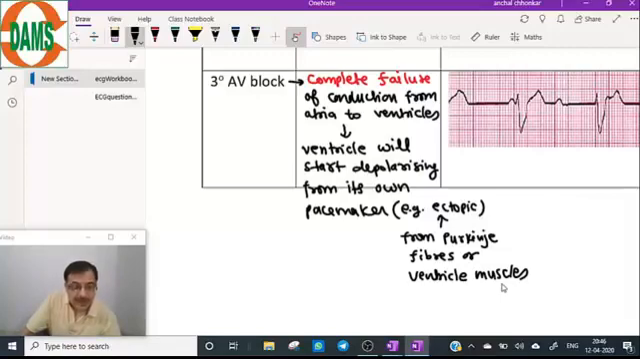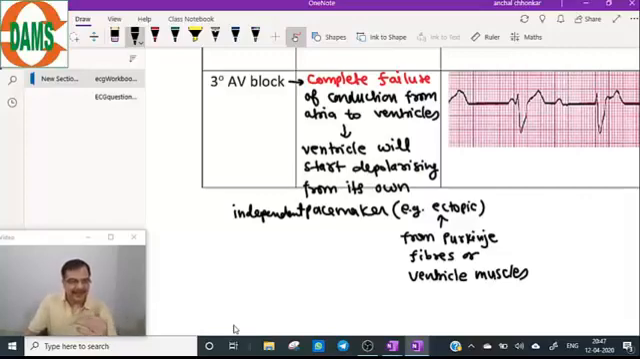Remember, this is a third degree AV block. So the ventricle will start depolarizing from its own pacemaker, and that own pacemaker is from the Purkinje fiber and/or the ventricle muscle, and this pacemaker is an independent pacemaker. So this will be the consequence.